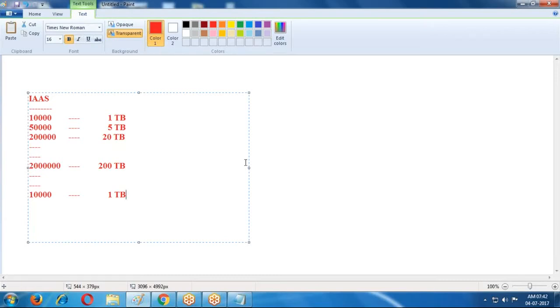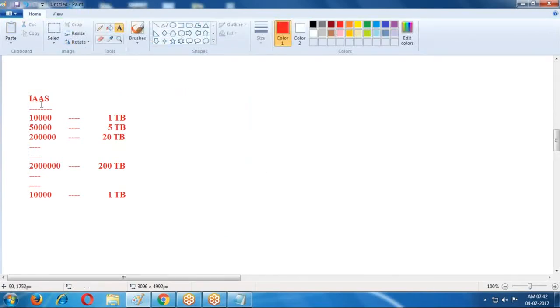Simple example. Today I'm using internet at 20 Mbps. Tomorrow my business increases, and at that time I require 100 Mbps. Can I change the plan from 20 Mbps to 100 Mbps? Yes. After 6 months or 1 year, my business is down and I require only 10 Mbps. Can I change 100 Mbps to 10 Mbps? Yes, you can change the plans. In a similar way here, you can choose the plans based on your requirement.